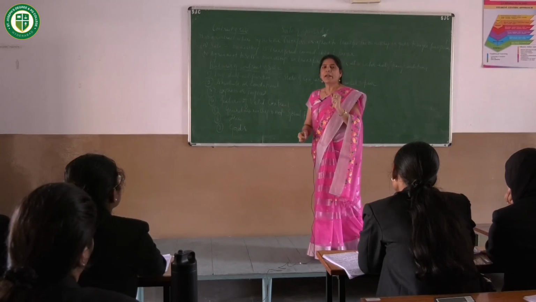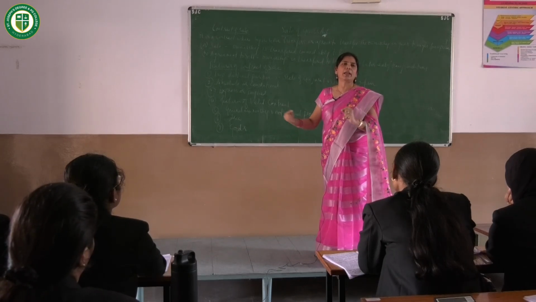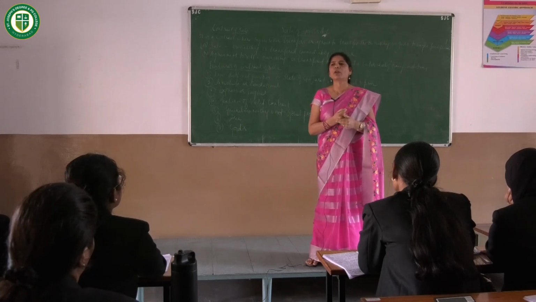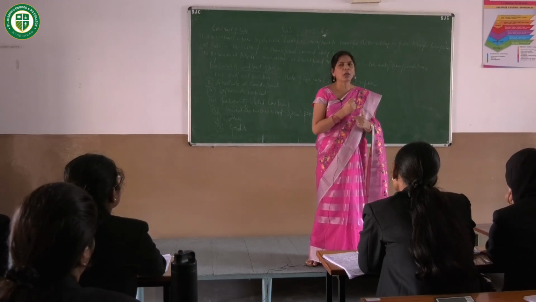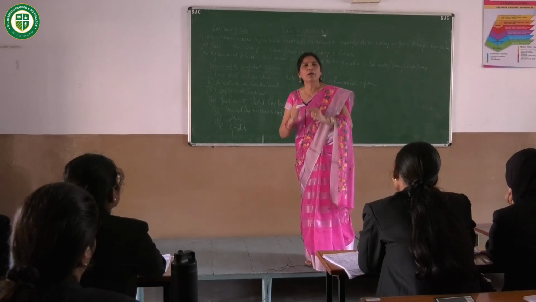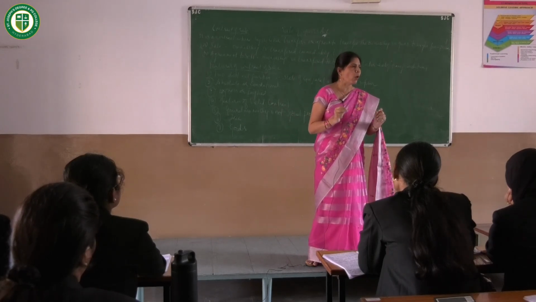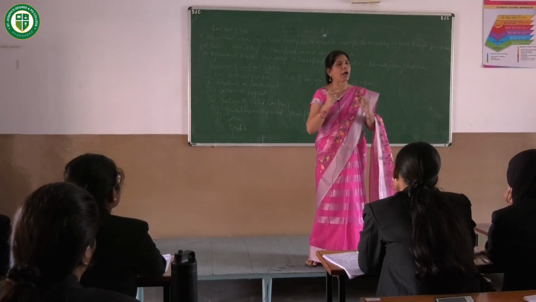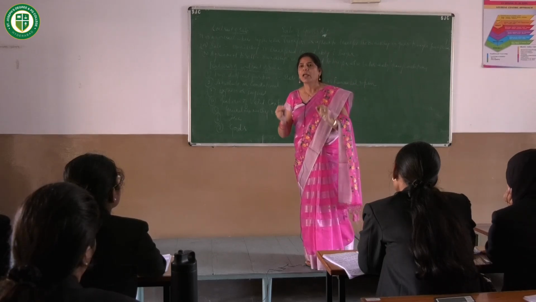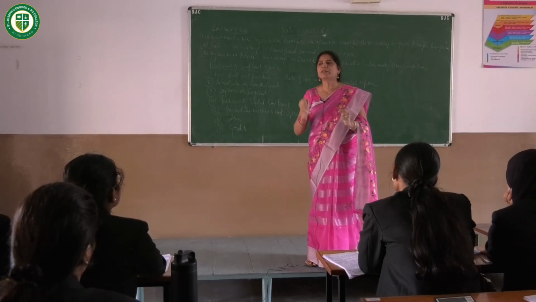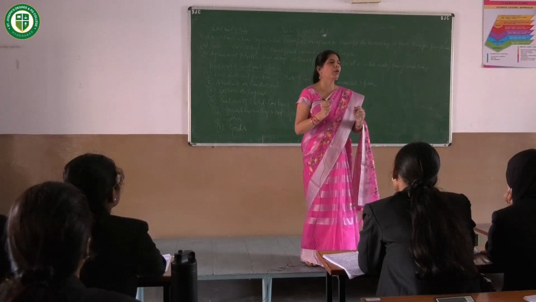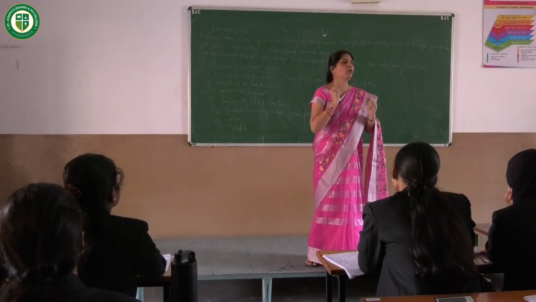Now coming to the next feature of contract of sale, that is the price. Now the consideration for contract of sale, which is called price, must be money. Now remember, the price can be paid totally in cash or partly in cash or partly in kind, but price cannot be paid totally in kind. The reason is, when goods are exchanged for goods, it is known as barter system and it is not sale.